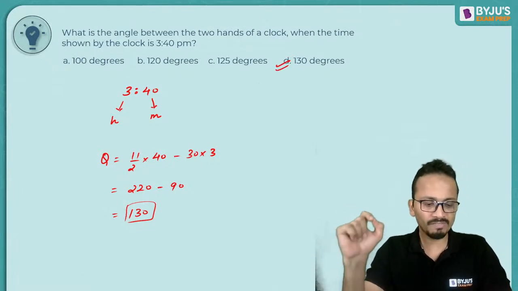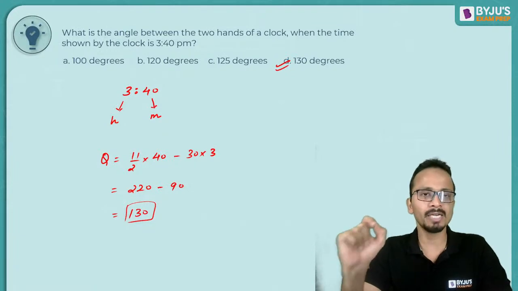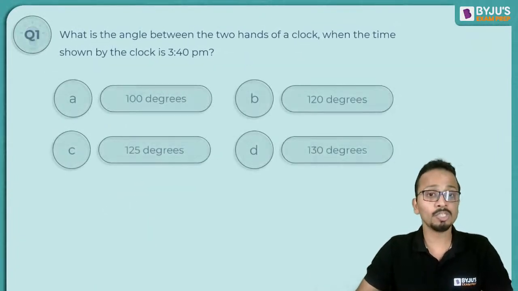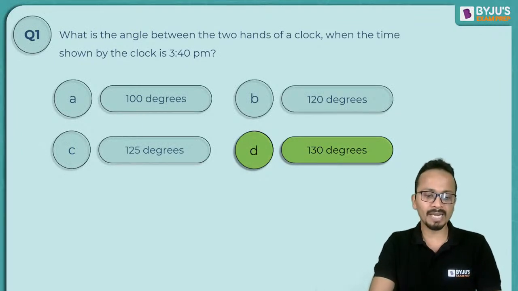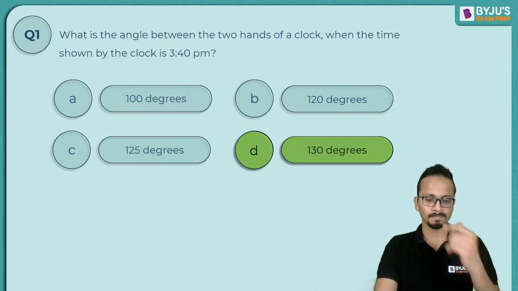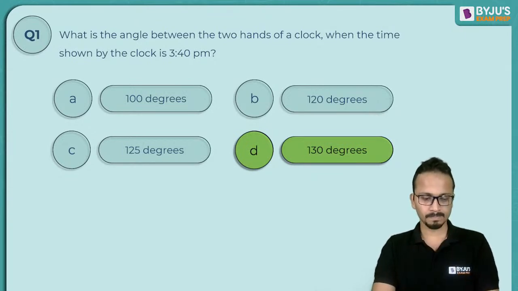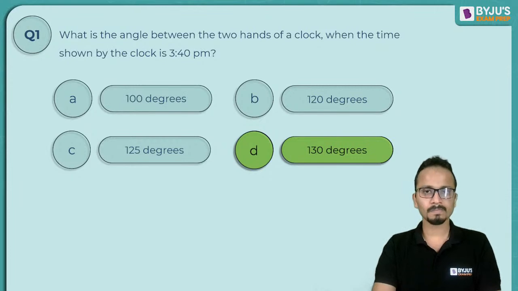I hope all of you have understood this one. So give me a yes or a no. Have you understood how I have applied this formula? Come on, I'm waiting for your response.